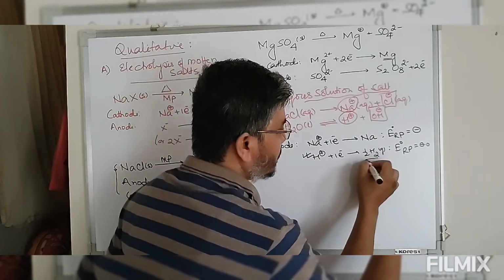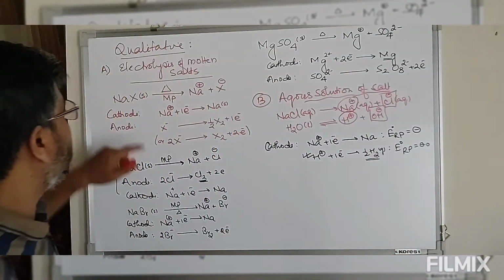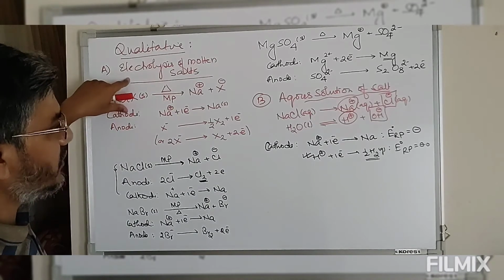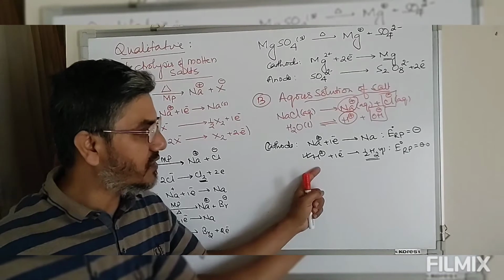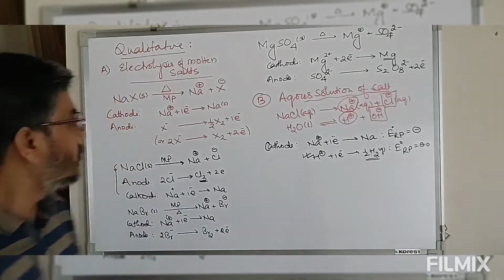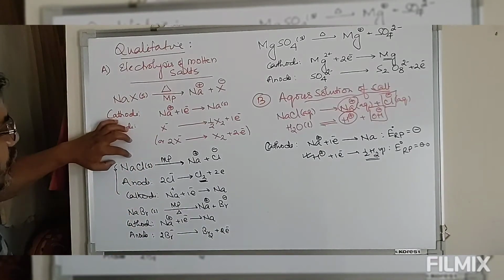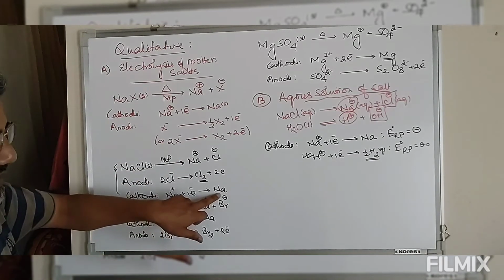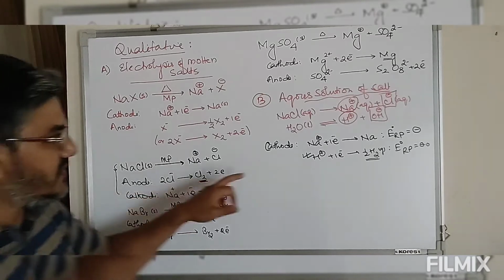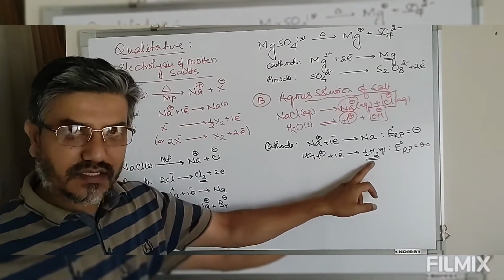So instead of sodium ion which was reducing at the cathode in case of molten salt, now H plus ion coming from water will undergo reduction to give you hydrogen gas. In case of the molten salt, we get sodium at the cathode and chlorine at the anode, while in this case we are getting hydrogen gas at the cathode.